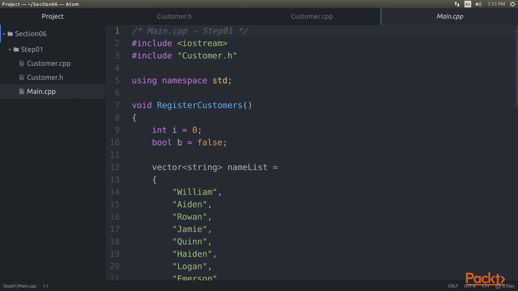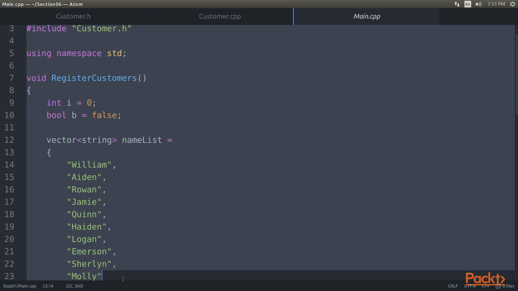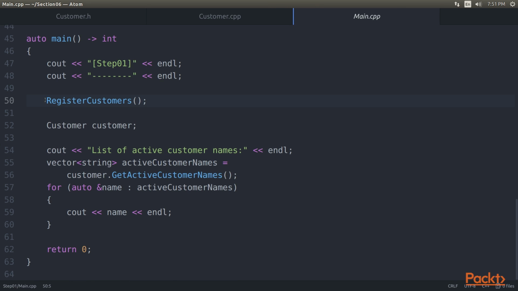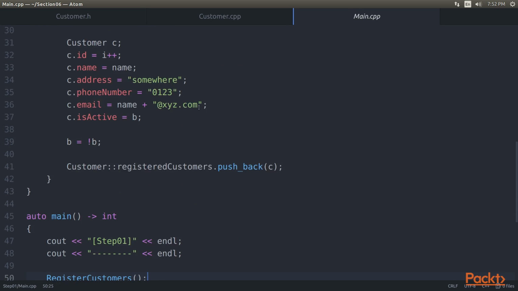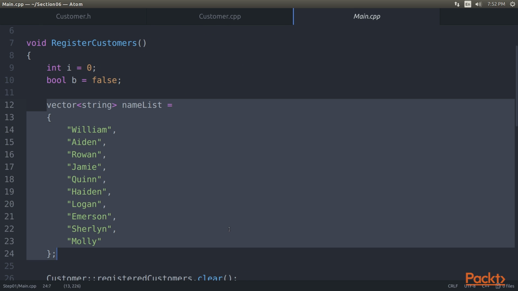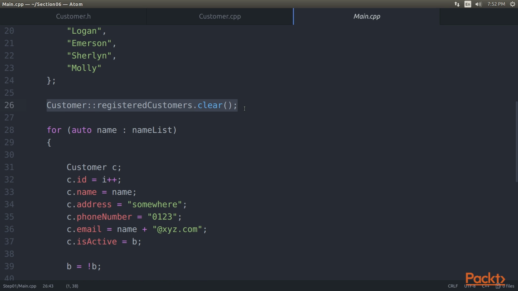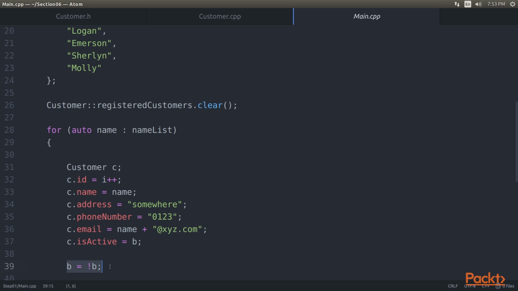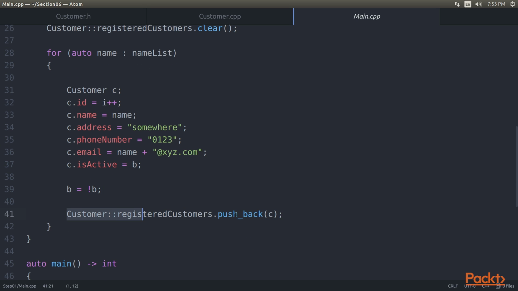Open the main.cpp file. Let's see the entire code. In the main method, we can see that we first register our customers from the registerCustomers method. There we will fill the static public property of the customer class, which is registeredCustomers, with a bunch of our customer information. As you can see, first we initialize the name, then we clear the registeredCustomers vector. After that, we create the customer object and then fill all the properties. Next, we flip the value of b. Post that, we send data to the registeredCustomers.